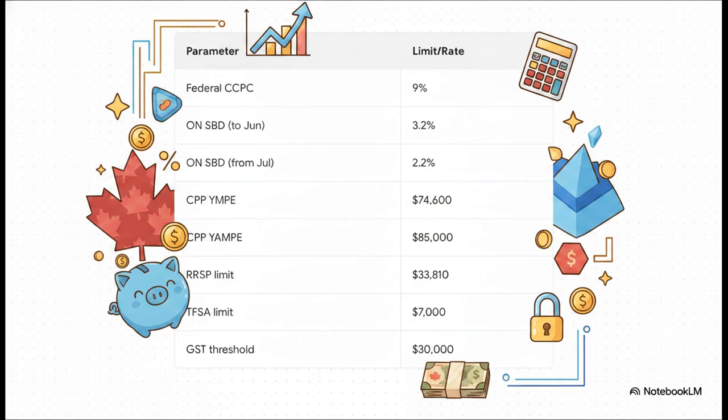The structural modeling relies on key 2026 tax parameters. The analysis details the federal and Ontario small business tax rates, noting a critical mid-year drop in the Ontario rate from 3.2% to 2.2%. The parameters also define the limits for 2026 Canada Pension Plan contributions, registered retirement savings plan maximums, tax-free savings account limits, and the fundamental goods and services tax registration thresholds.